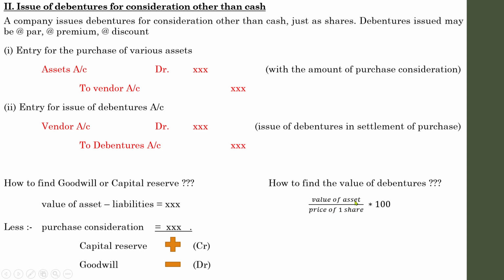So value of the asset, which will be given in the question, divided by whatever the situation stated in the question. It may be issued at par, at premium, or at discount. Depending upon the case specified in the question, you need to show it here, into 100. Then you will get the value of debentures for whatever transaction you are going to deal with.